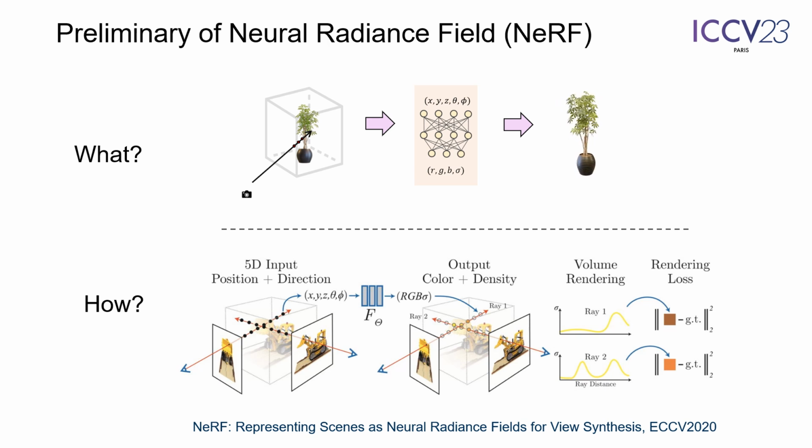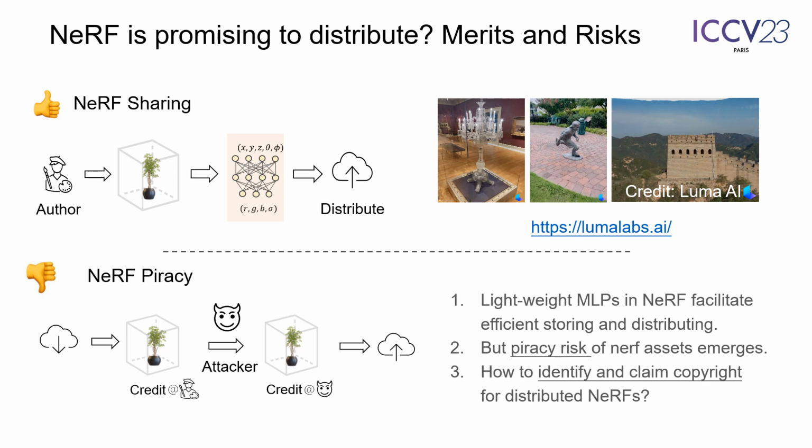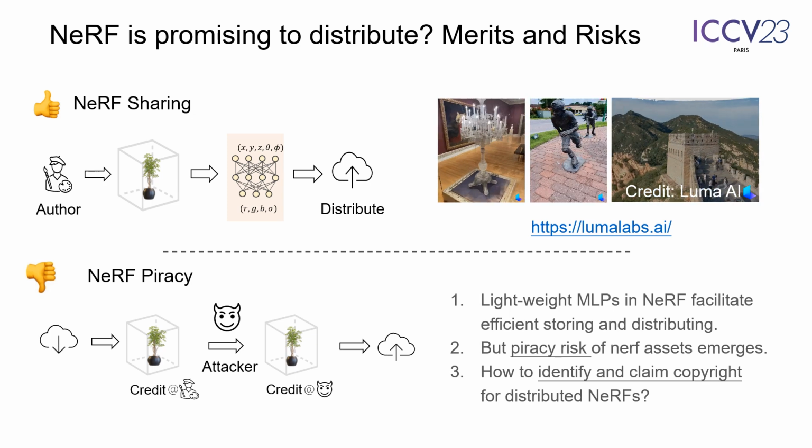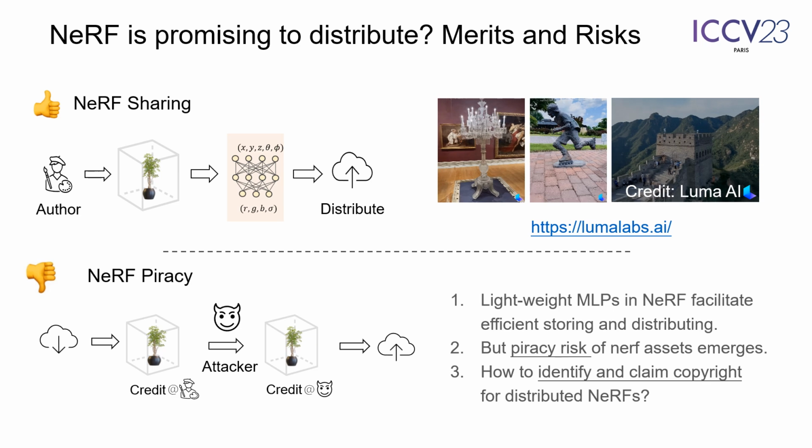It maps every position and viewing direction in a scene to its color and volume density. And the volume rendering further enables figuring out the color of a camera ray that we can observe. Besides, NeRF represents scenes through network weights and allows efficient storage and sharing.